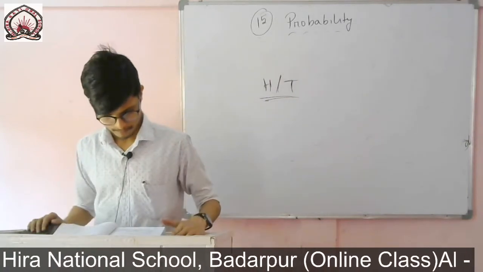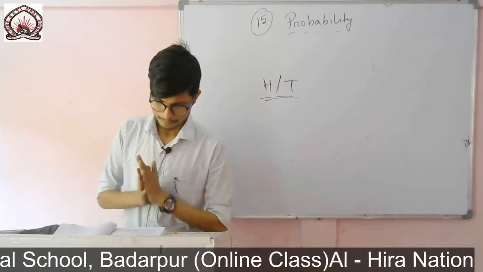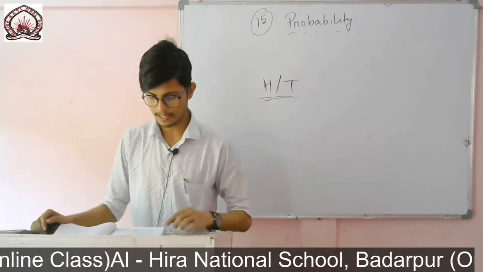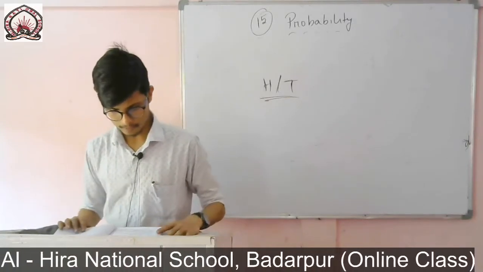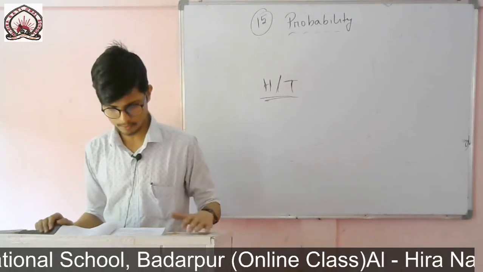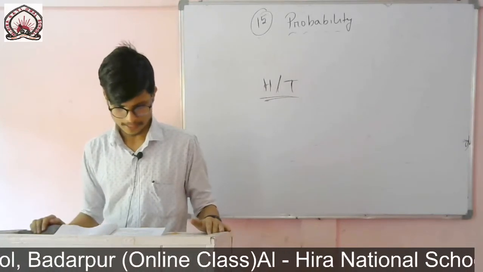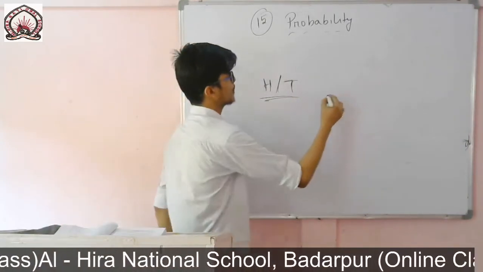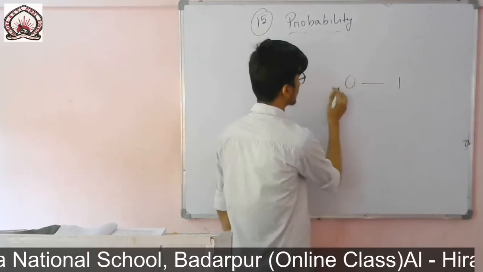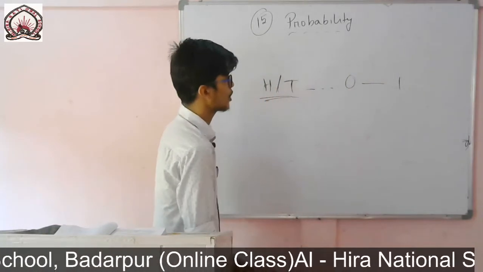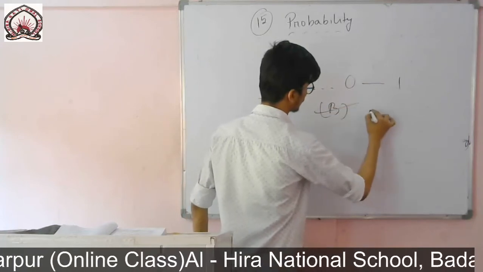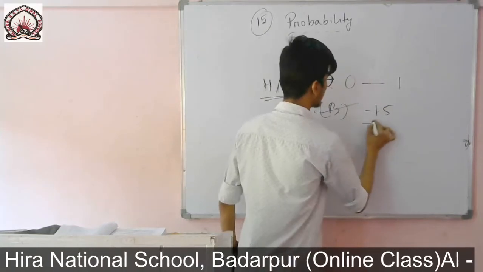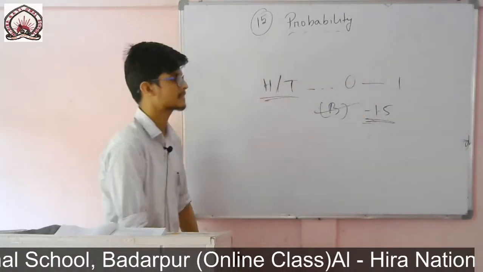Now question number 4: which of the following cannot be the probability of an event? There are some options given, so see them very carefully. First one, 2 by 3. Yes, it can be possible. It is less than 1 but greater than 0. Next one, B, minus 1.5. We know the interval is 0 to 1. Minus means it is less than 0, which is not possible. So B is the answer, minus 1.5, because a probability cannot be less than 0.